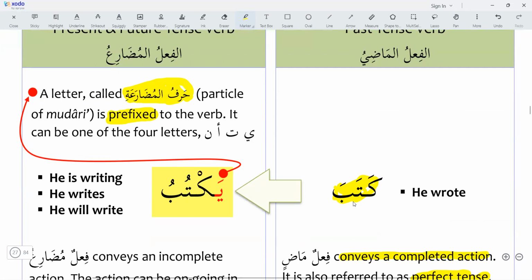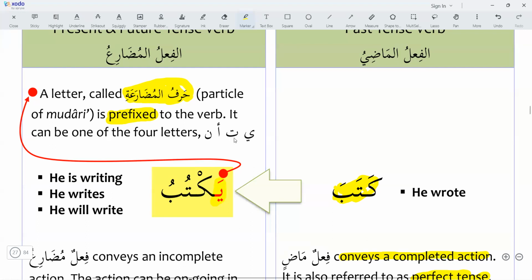While in the fi'l mudari, we will add a particle of mudari in the beginning of the verb. So yaktubu. This ya is harful mudari, and we will attach it in the beginning of the verb.